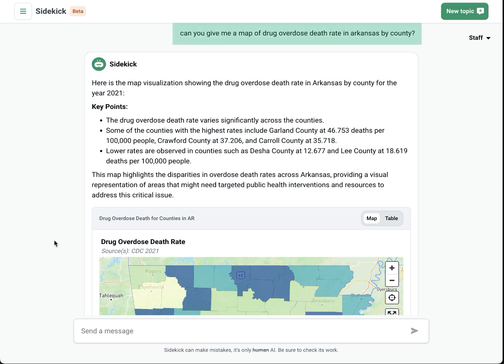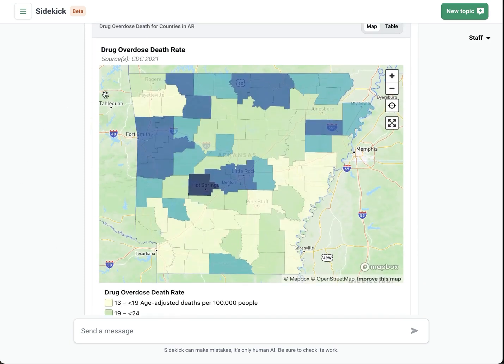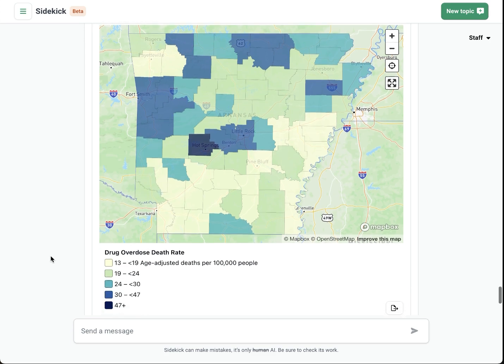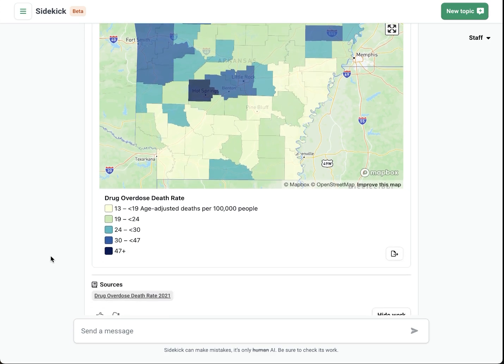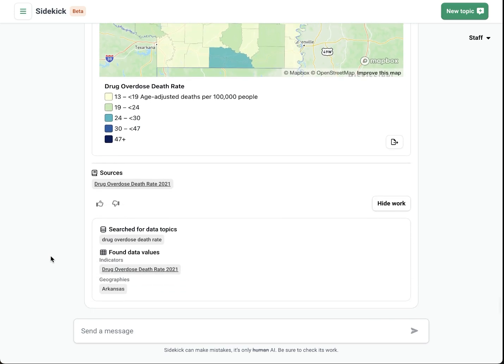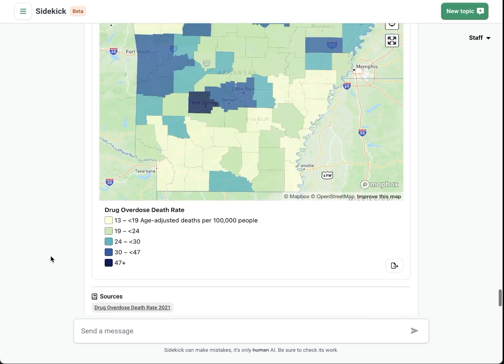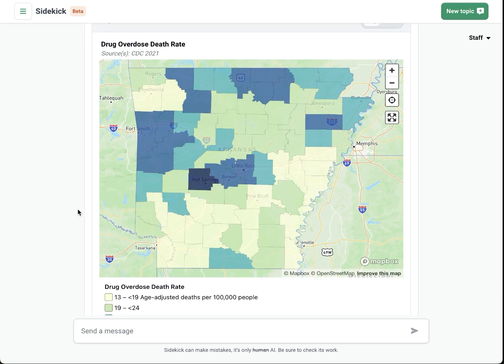I'll ask Sidekick to give me a map of drug overdose death rate in Arkansas by county. And here I can see that while Washington County has a fairly low drug overdose death rate compared to the rest of the state, surrounding areas have some of the highest rates. At this point, I feel like I have enough information to spark a conversation with my partner organizations. From here, I'd work with them to better understand whether treatment need is outpacing availability and where our community members see the greatest need for harm reduction and other interventions.